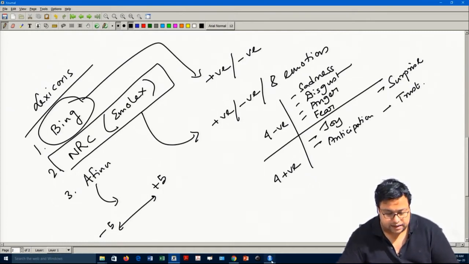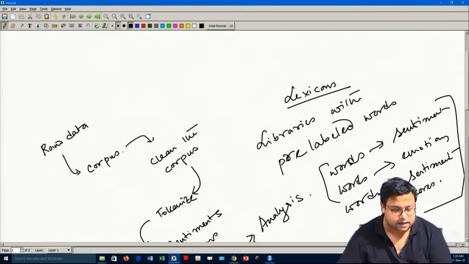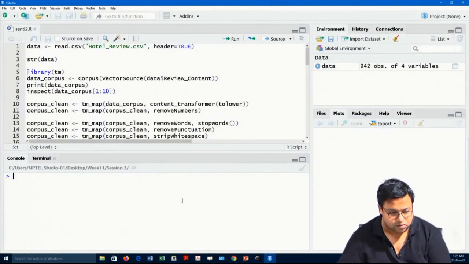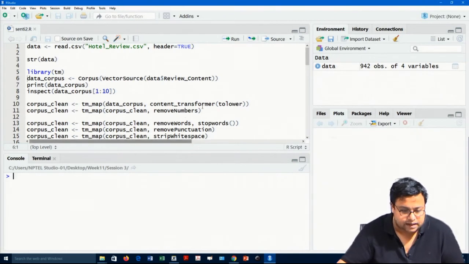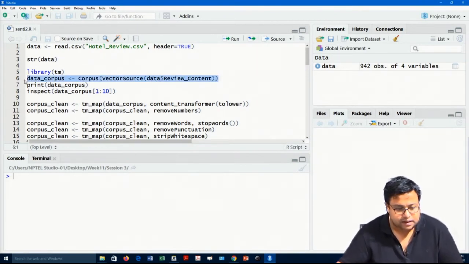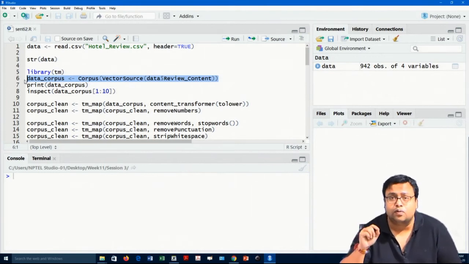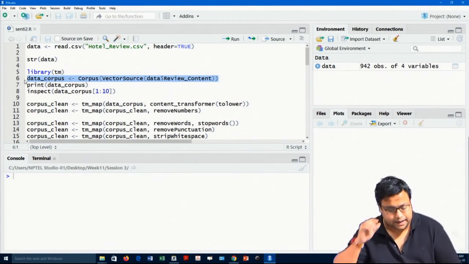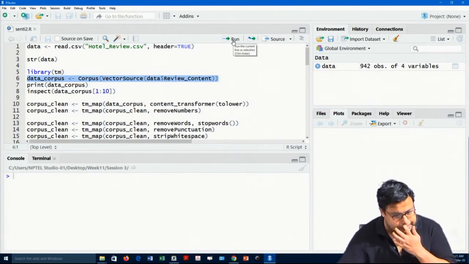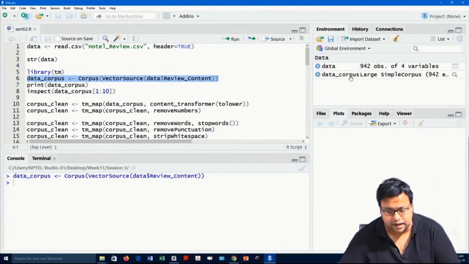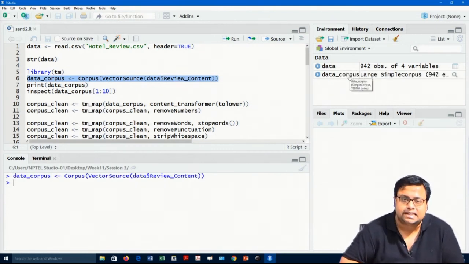So, I have read the data. As I told before, after reading the data, I have to change it to a corpus and clean the corpus. The library that will be required is tm. So, I call this tm library, and here I am changing it to my corpus. data$review_content, which is the text of the review, is my data set with which I will play. data_corpus is equal to Corpus(VectorSource(data$review_content)), and this corpus of 942 elements has been created.